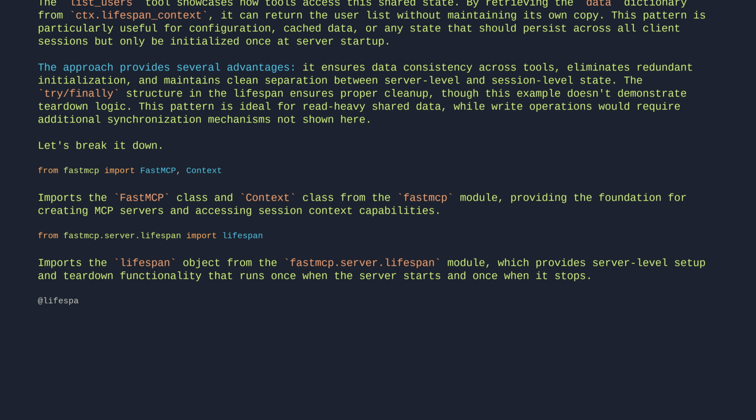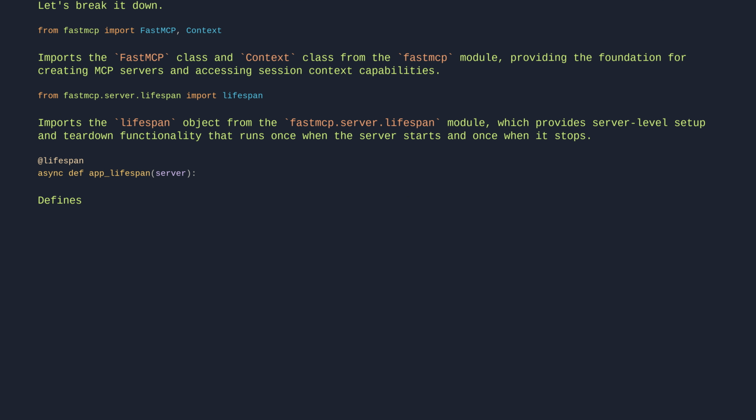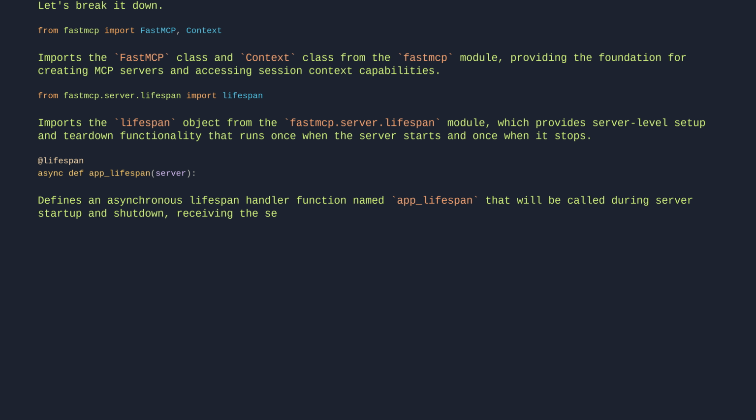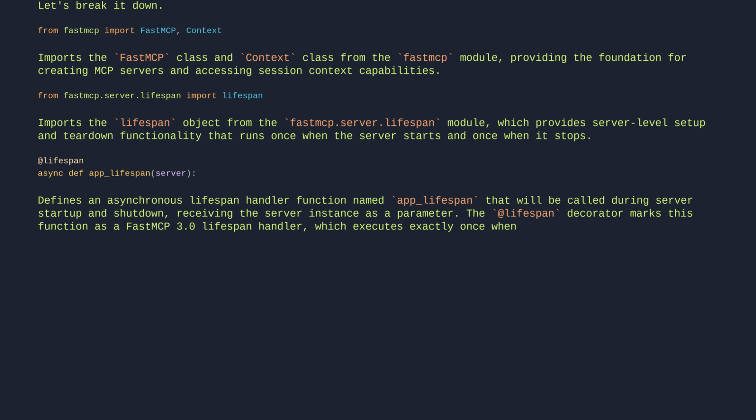@lifespan async def app_lifespan(server). Defines an asynchronous lifespan handler function named app_lifespan that will be called during server startup and shutdown, receiving the server instance as a parameter. The @lifespan decorator marks this function as a FastMCP3 lifespan handler, which executes exactly once when the server starts and once when it stops, regardless of client connections.